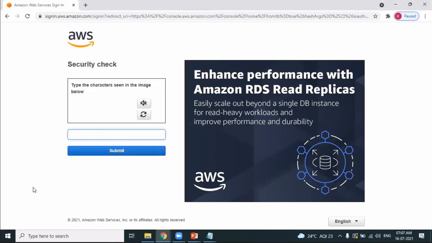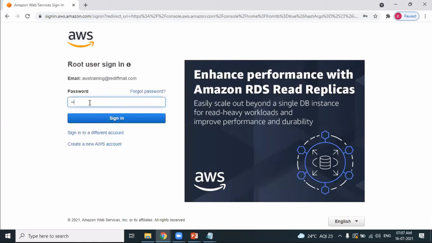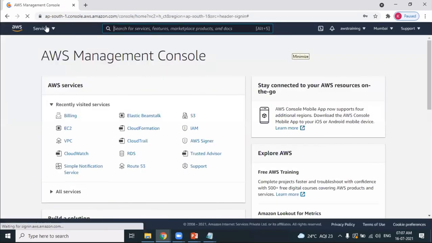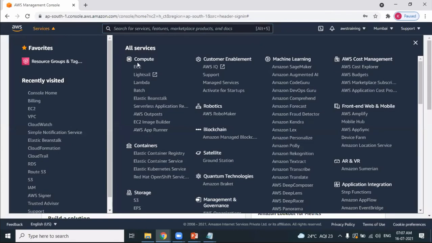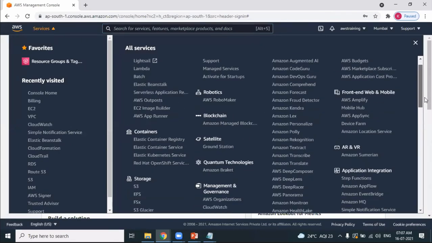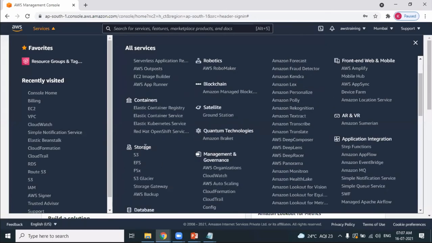Let's log into AWS. Services, we have EC2 done. Now I want to deal with S3. Under storage, we have a service called S3.